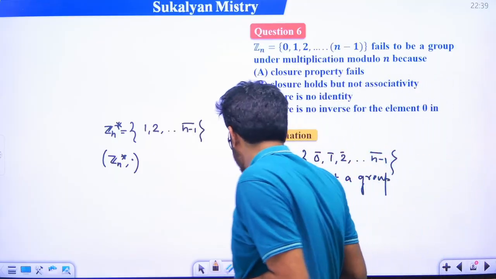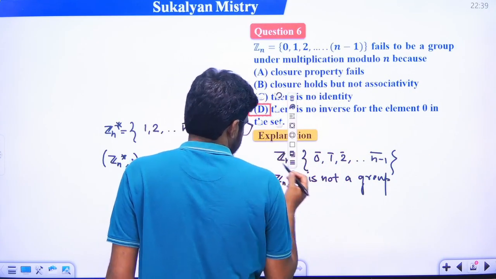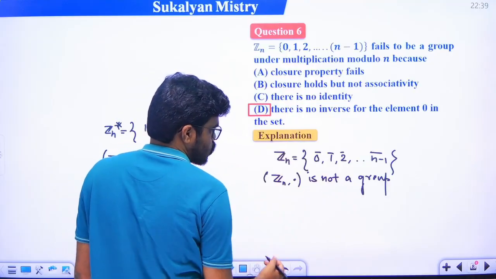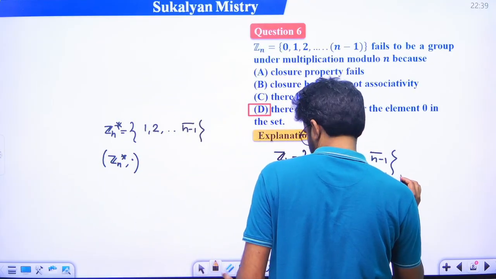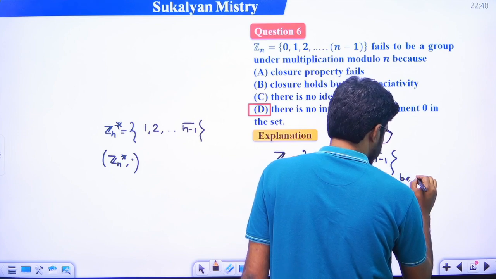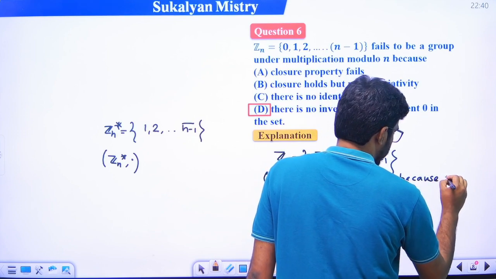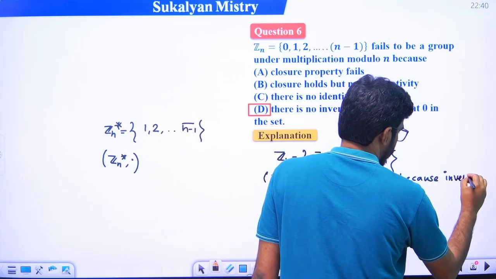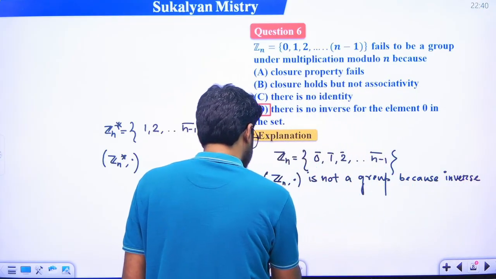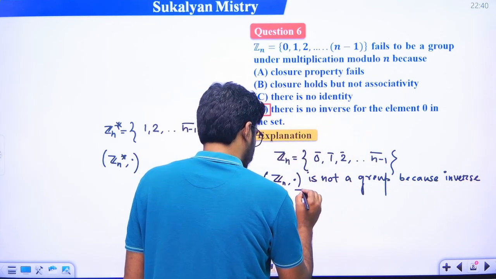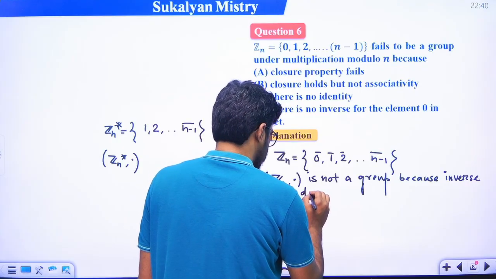That is option D is the correct answer. It should be noted that Zn comma dot is not a group because the inverse of 0 does not exist.